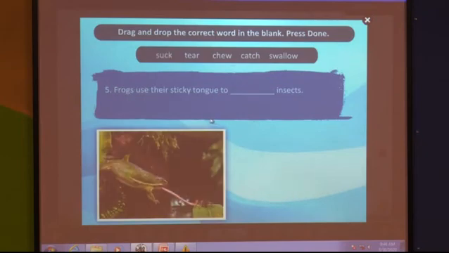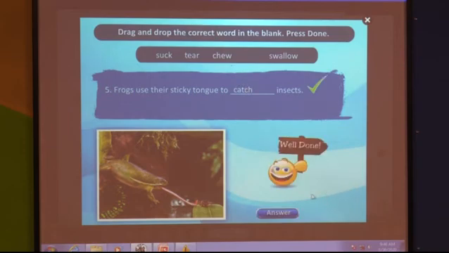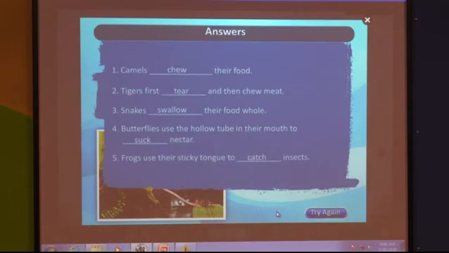Now next question. What can you see in the picture? Frog. What is the frog doing? Frog is trying to catch the insect. Now what is the question? Frog use the sticky tongue to dash dash the insect. Just now I told. What did I tell? What is the frog doing with the sticky tongue? Trying to catch the insect. Let us see. Well done. Yes, all our answers are correct.